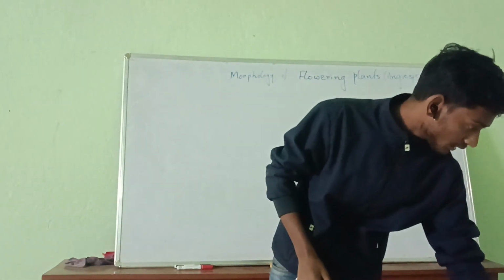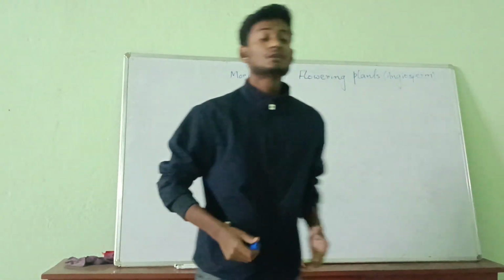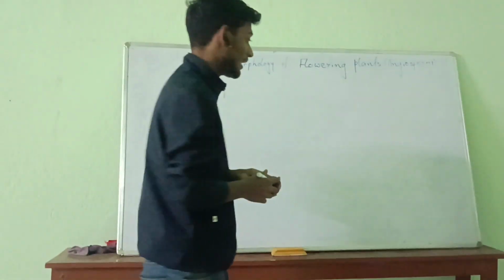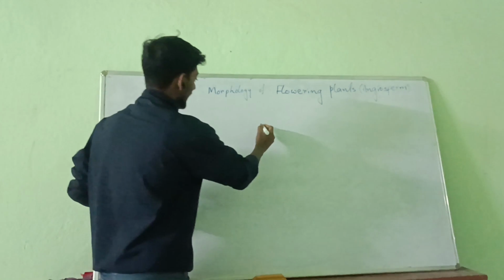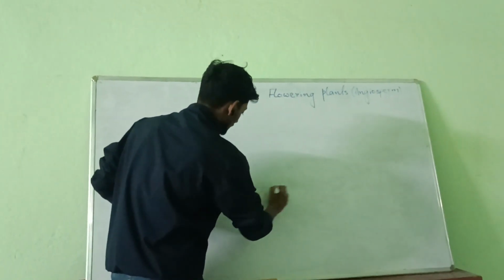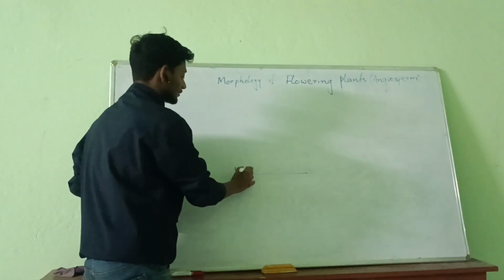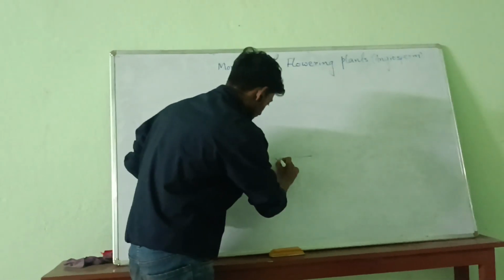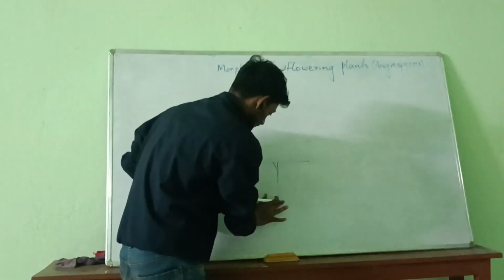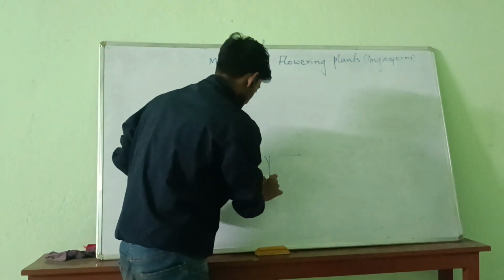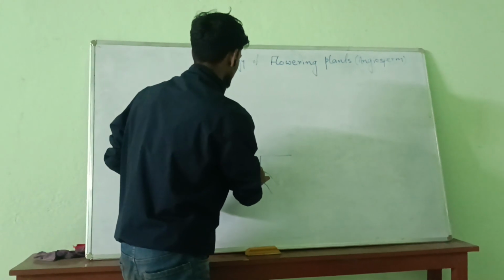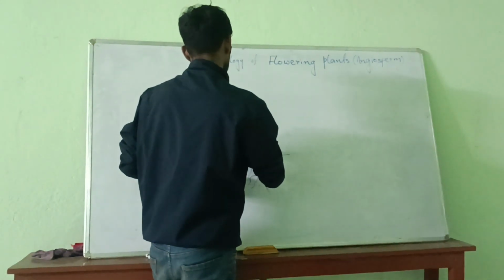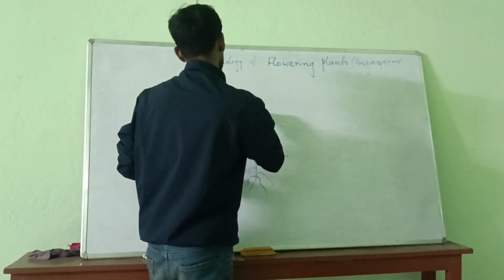Now I will show you how an angiosperm looks. First we will draw the ground level. This is the soil level, and below the soil level, angiosperms have a root system, and above the soil, angiosperms contain a shoot system, like the gymnosperm.